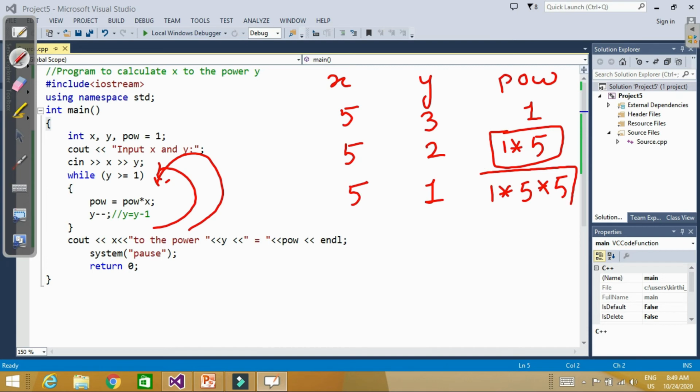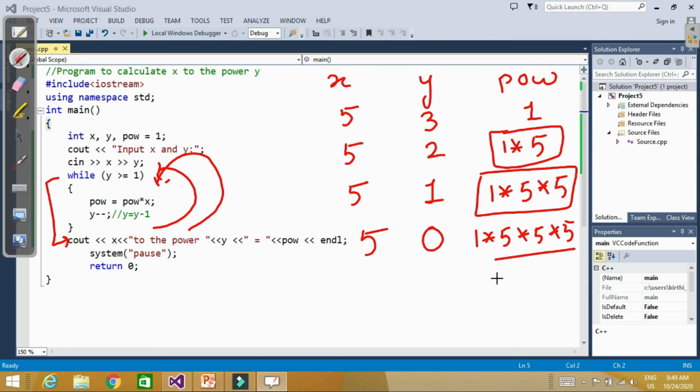Now power becomes 1 into 5 into 5 into 5, and y is equal to y minus 1, that is 0. Now when the compiler checks, y is greater than 1, no, the compiler will exit the loop. It will print the value of power, that is 5 into 5 into 5, that is 125. So this is how these loop structures work.